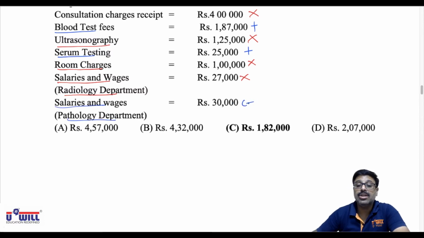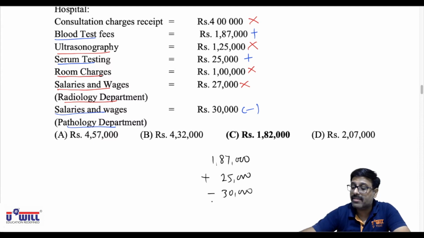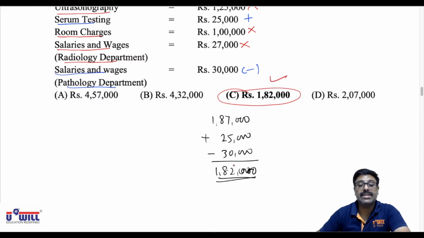There is an expense. So you have to add 1,87,000, that is blood test, plus 25,000, that is serum testing, and you do minus salaries and wages, that is 30,000. Read everyone, 1,87,000 plus 25,000 minus 30,000, that comes to 1,82,000. So your final answer is 1,82,000. Directly in calculator also you all can do it in exams. So 1,82,000 is the final answer. I hope everyone is clear with this.